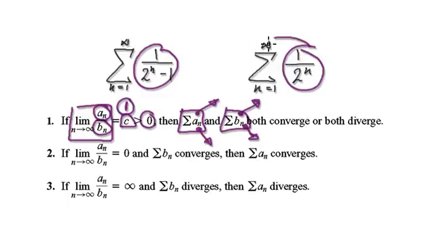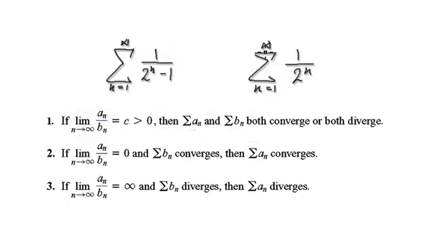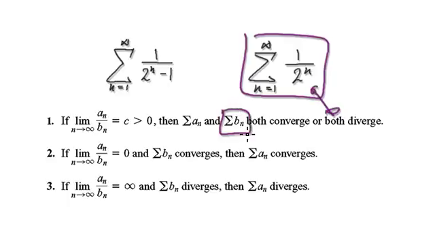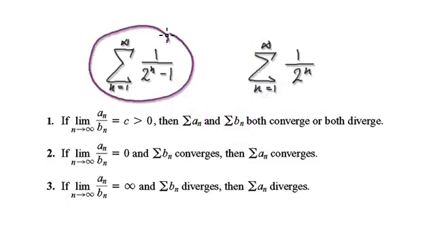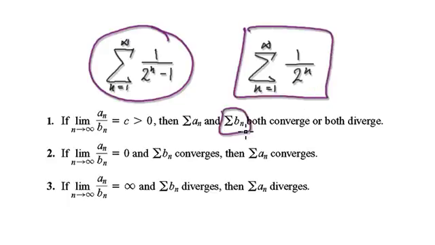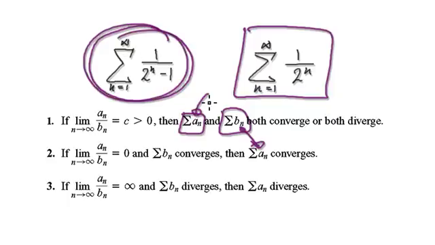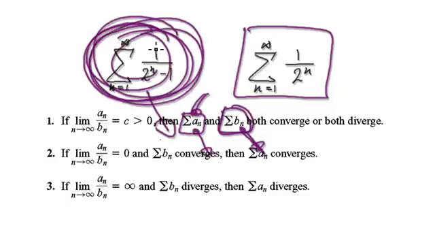Well, bn, we know in the past that this thing here is going to converge. Well, if this series converges, then this series, which we know nothing about, will also converge. So remember, we know nothing about this series, but we do know something about this series. We know that this series will converge. Now this series, we don't know anything about, but because this thing here converged, and therefore this series, the one that we know nothing about, will also converge. So this series will converge.